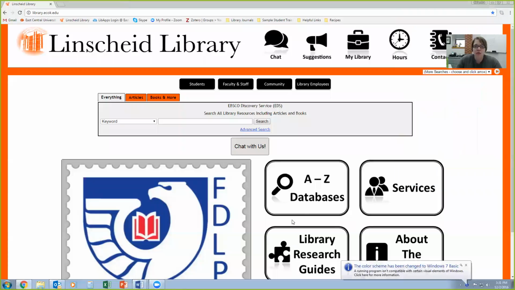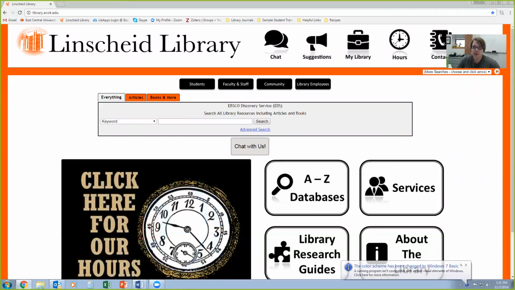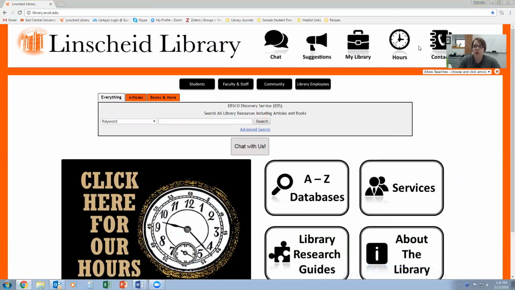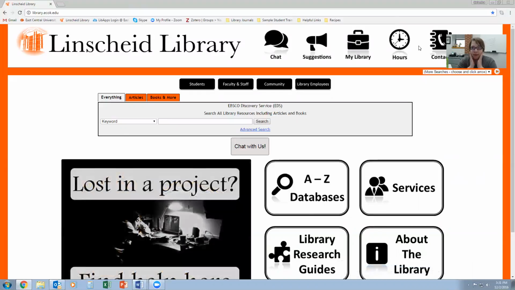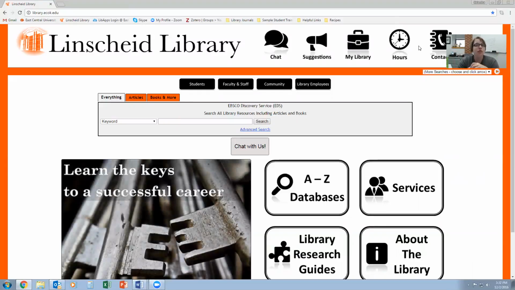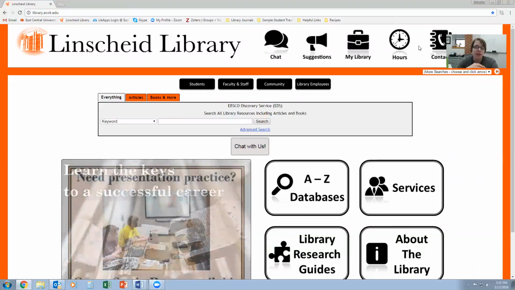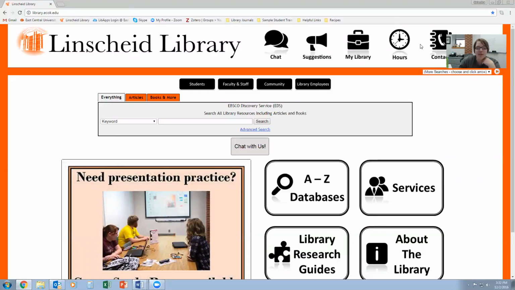So to get started, let's go ahead and look at how to get to the library's resources, particularly the library's APA resources. First off, you should have a particular course guide. So if you see my face, if I've been in your class, then you can definitely use that course guide. But if not, you can also use just the regular human resources subject guide. It has a lot of the same materials, but you don't have to remember which class you're in, which can be very helpful.